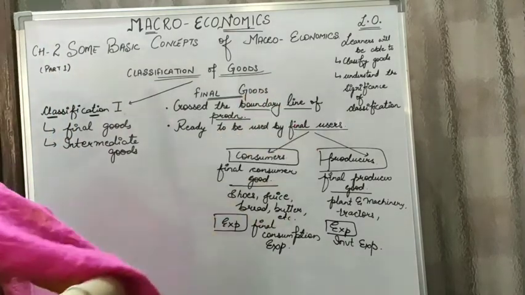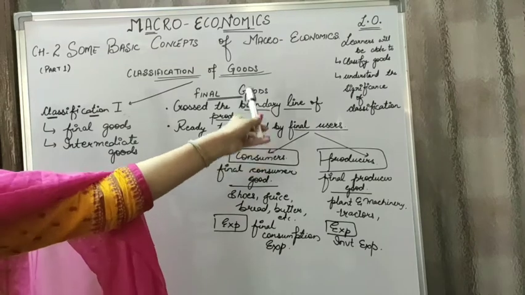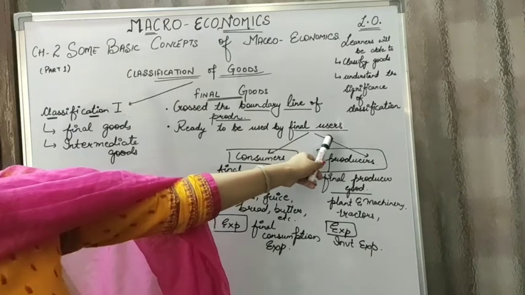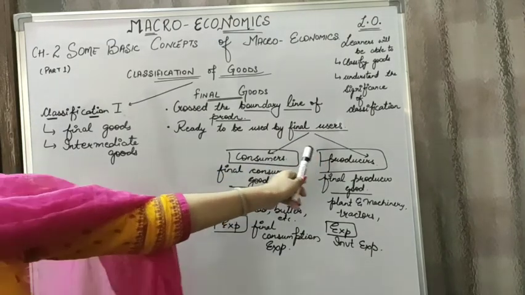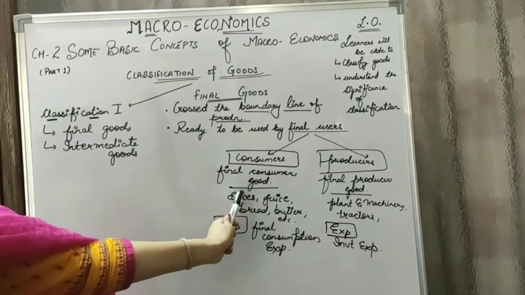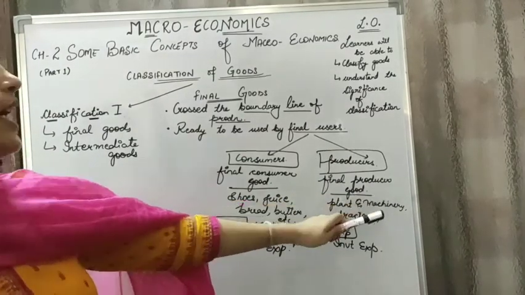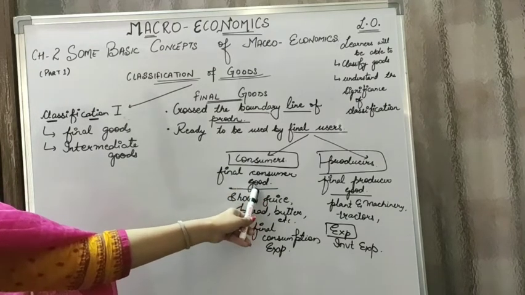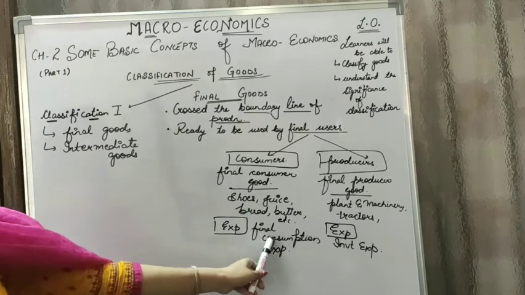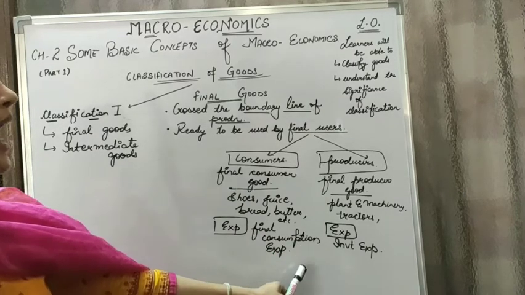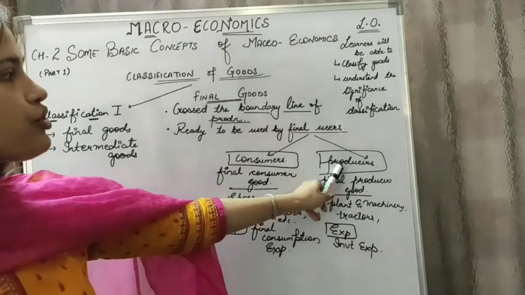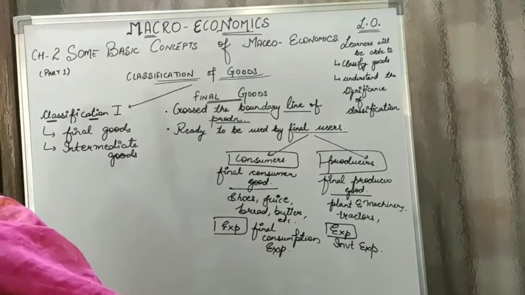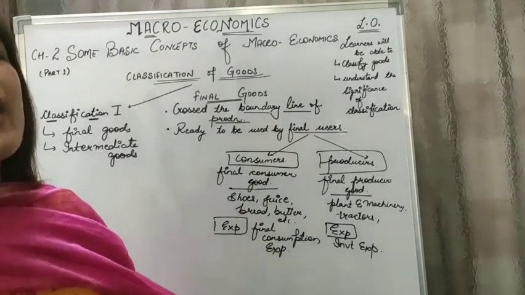So final goods are the ones which have crossed the boundary line of production. No value can be further added to these, and they are ready to be used by the final users, either the consumers or the producers, the final consumer goods or final producer goods. Final consumer goods are the ones on which the consumer will be spending, and the expenditure will be termed as final consumption expenditure. The expenditure made by the producers on final goods, for example plant and machinery, tractors, harvesters, etc., will be termed as investment expenditure.